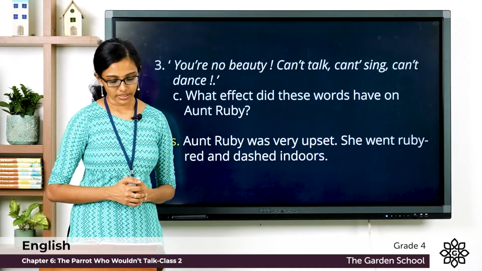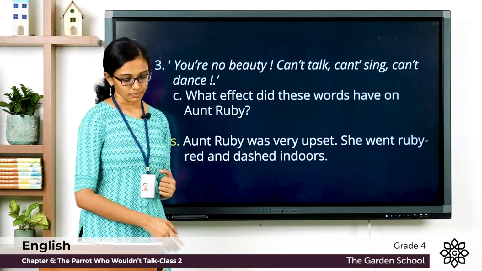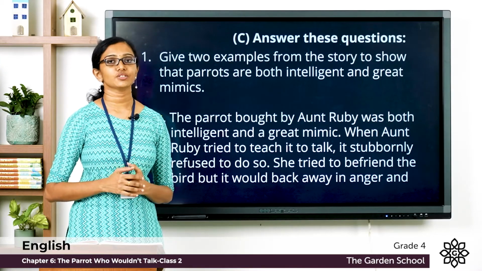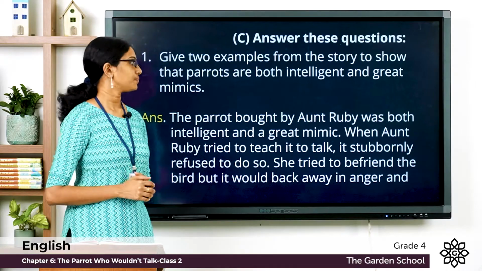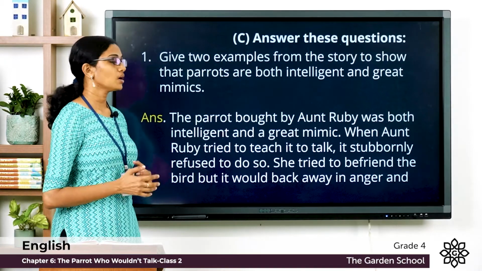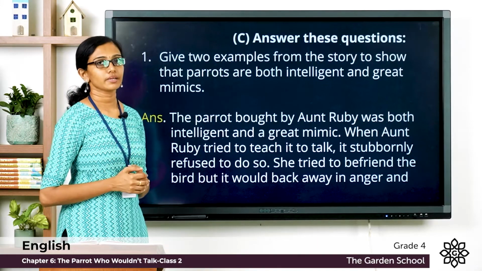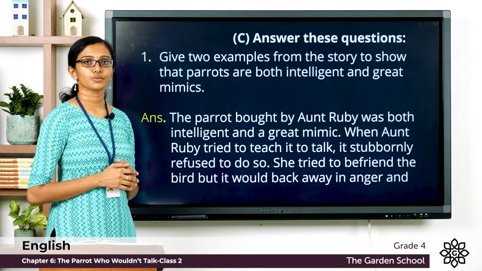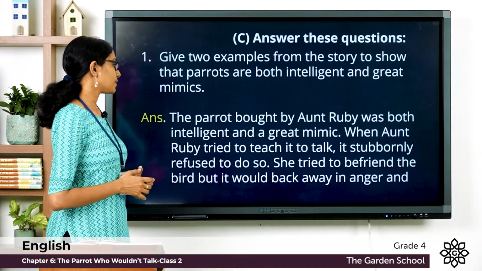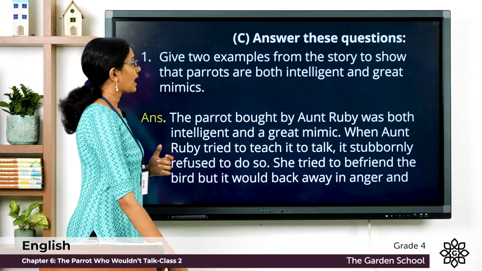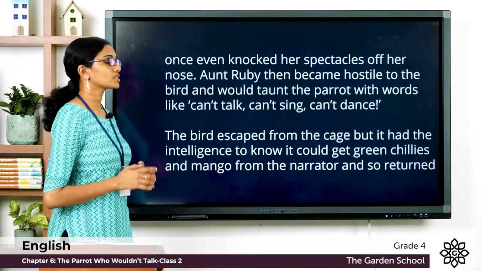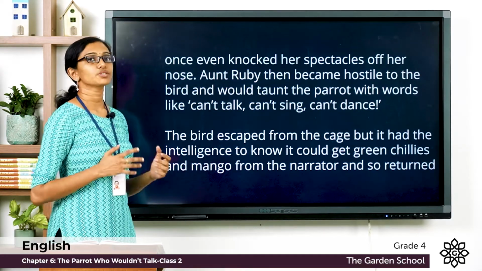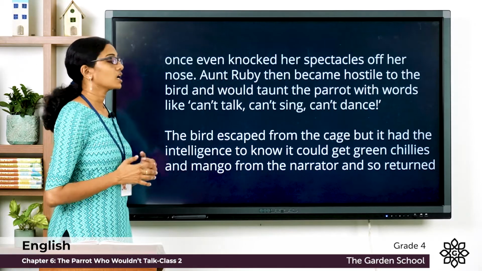Section C. Answer these questions with your elbow partner. Question number 1. Give 2 examples from the story to show that parrots are both intelligent and great mimics. Now, the parrot, bought by Aunt Ruby, was both intelligent and a great mimic. When Aunt Ruby tried to teach it to talk, it stubbornly refused to do so. She tried to befriend the bird, but it would back away in anger and once even knocked the spectacles off her nose.